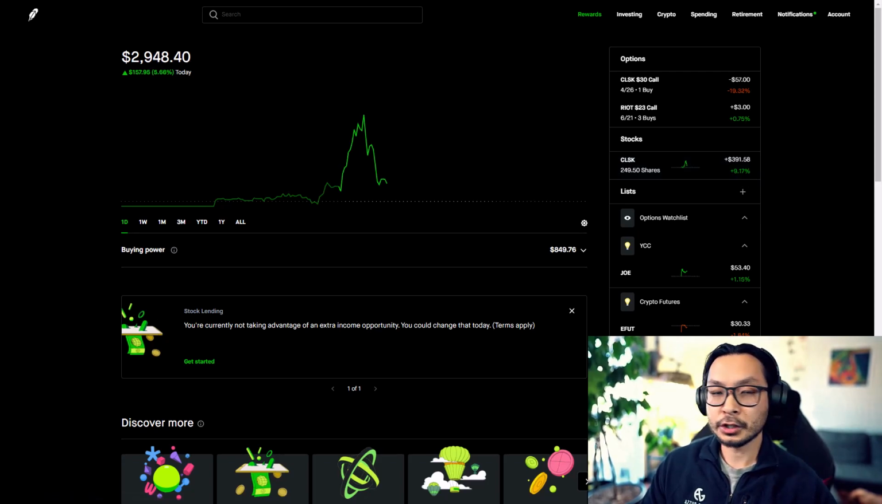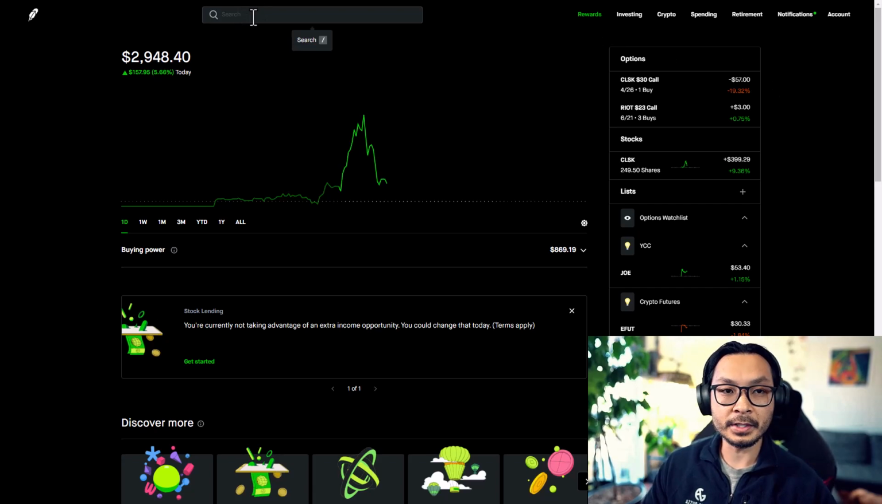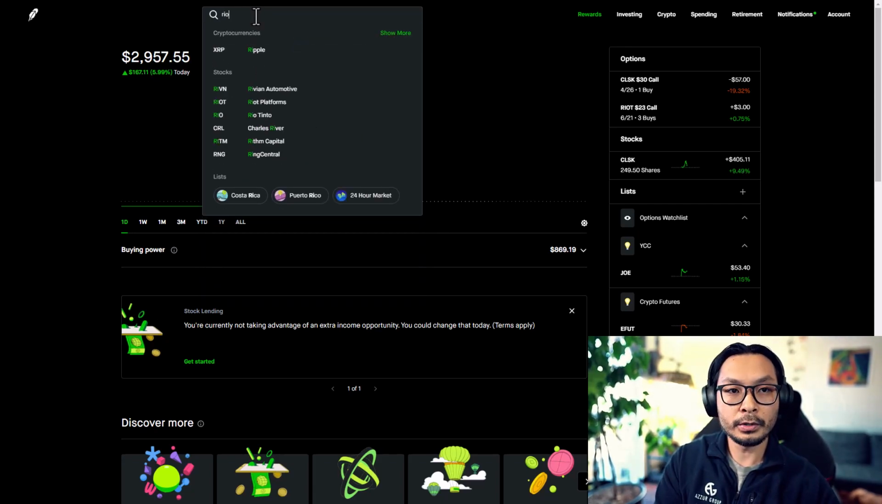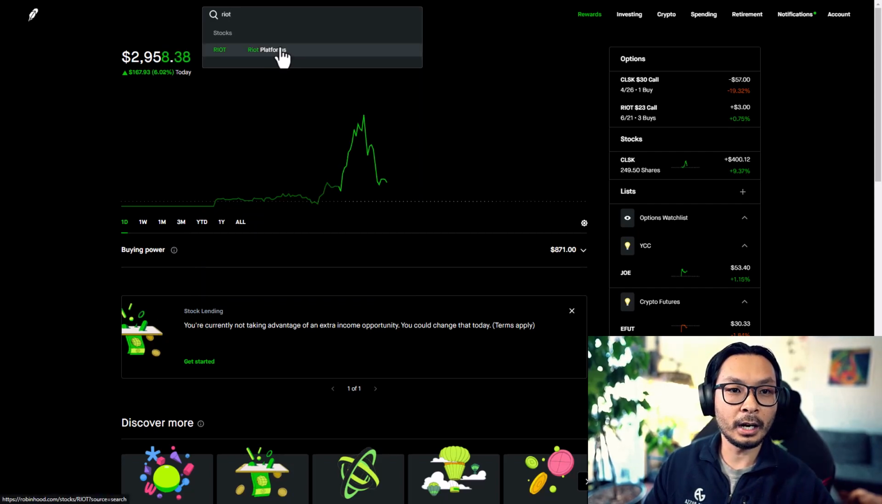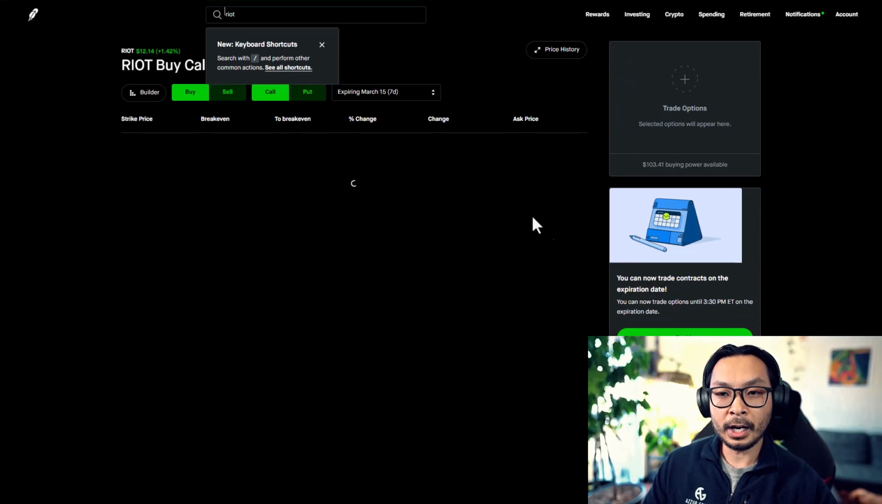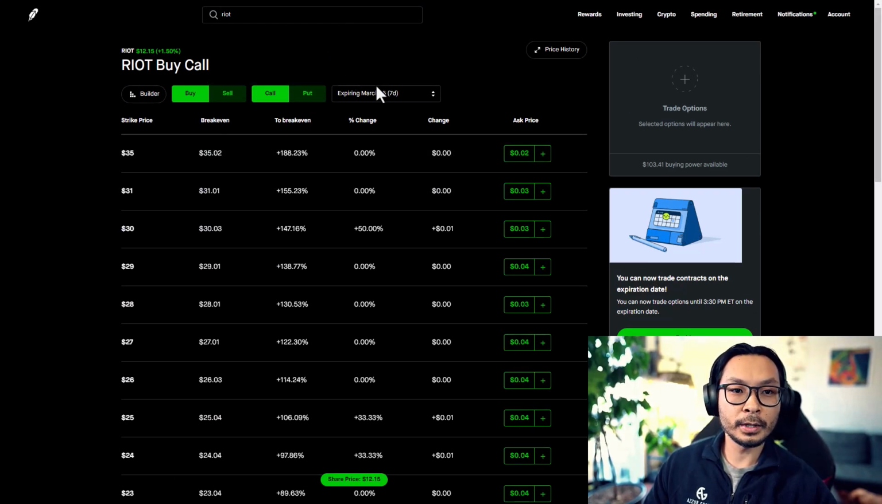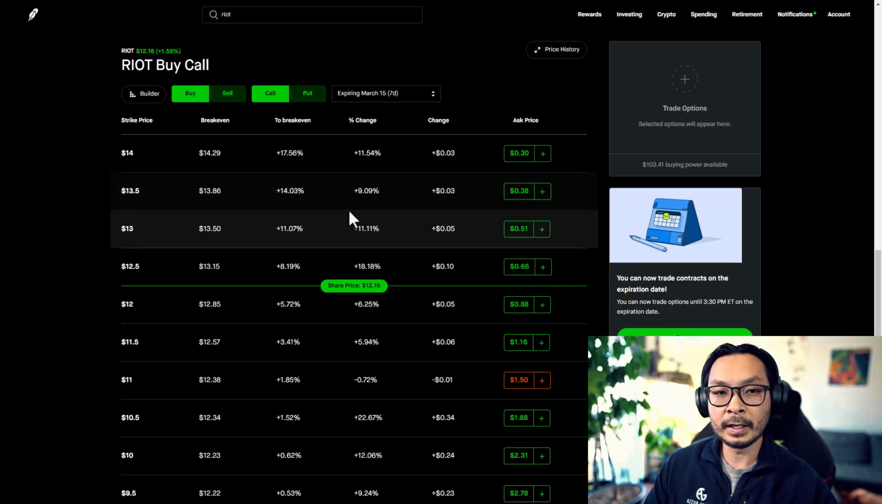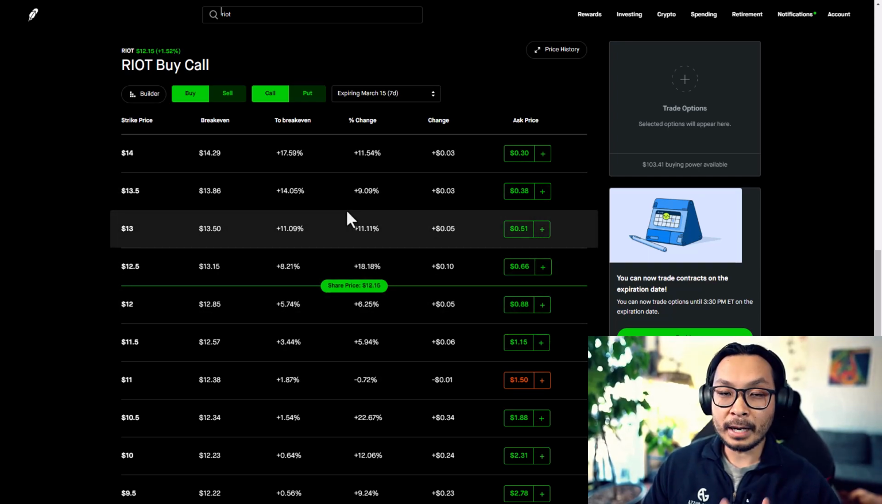So I'll show you guys a little bit. I use Robinhood since it's a little bit easier, and if I wanted to go buy options, let's take a look at RIOT. Click on RIOT, trade RIOT options, and they do a pretty good job showing all the different pricings and everything.